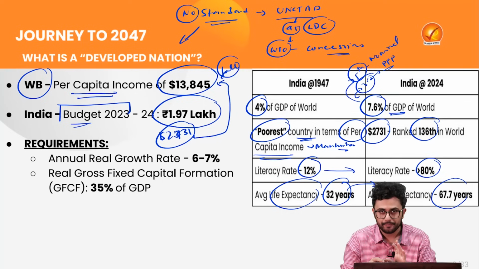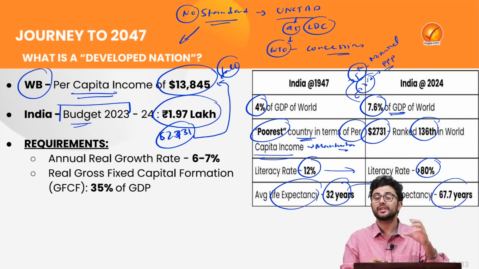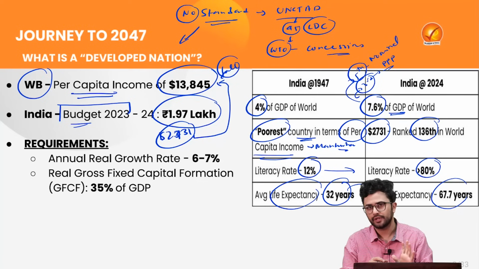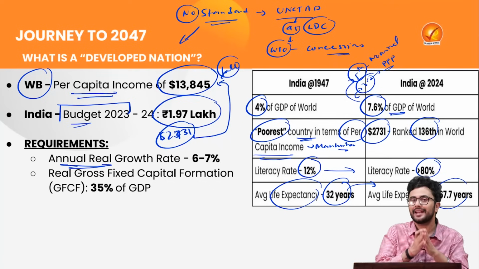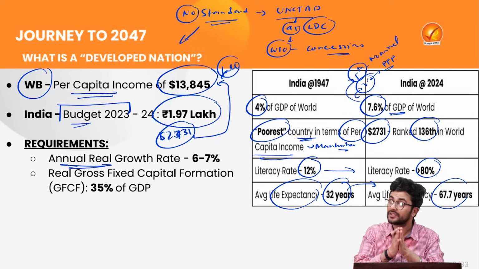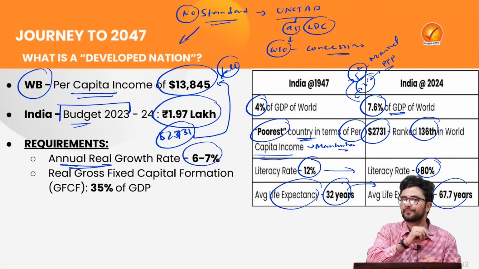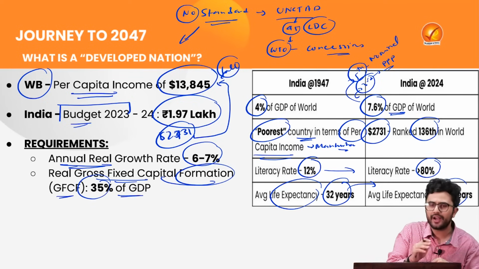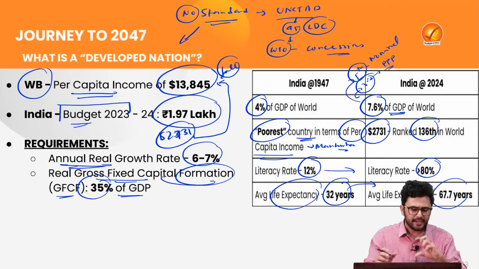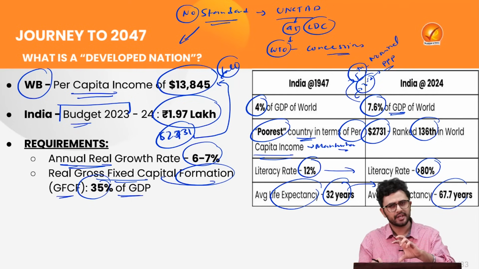Now, as per the report, if we want to become a developed nation in the span of the next 23 years, there are several requirements which we need to fulfill. The first of that is that we shall maintain an annual real growth rate of 6 to 7% consistently, and the real gross fixed capital formation or GFCF shall be 35% of the GDP. Currently, it is very close to this, 30 to 33%.